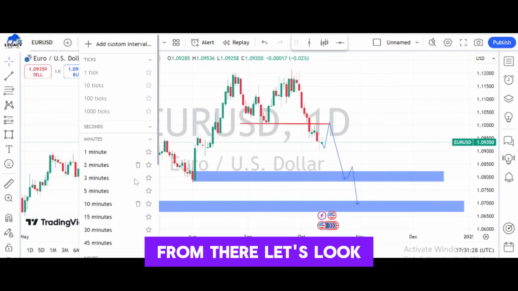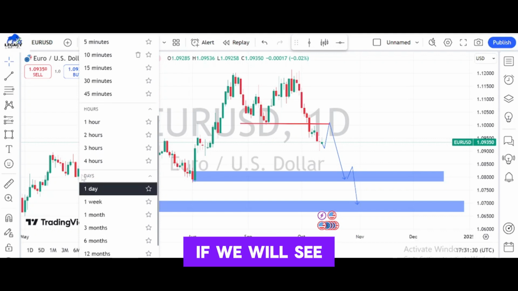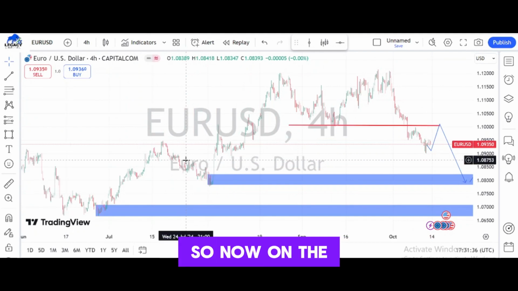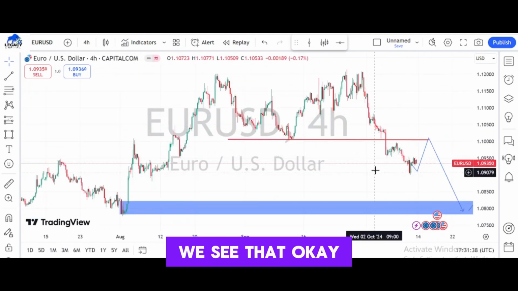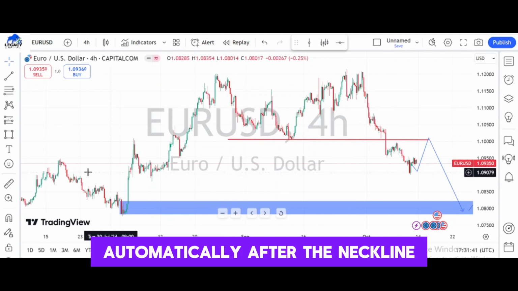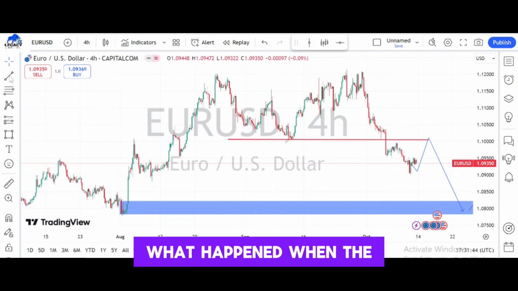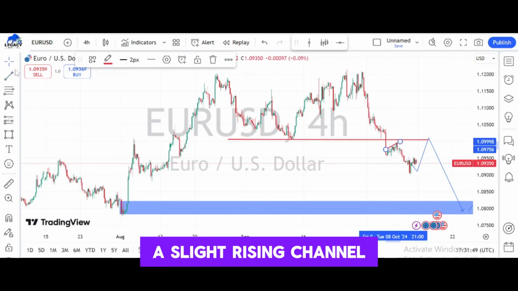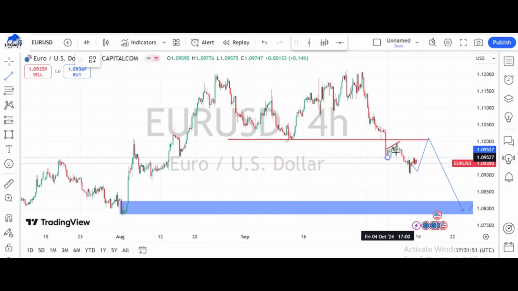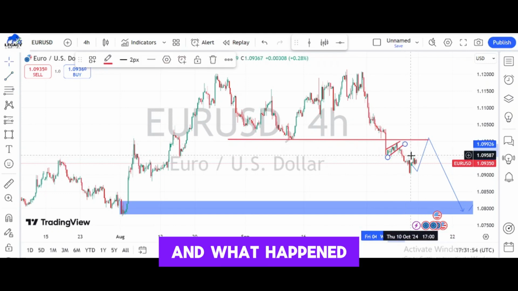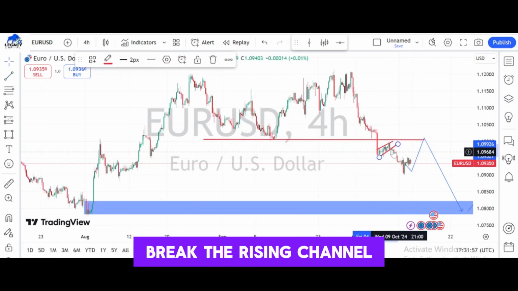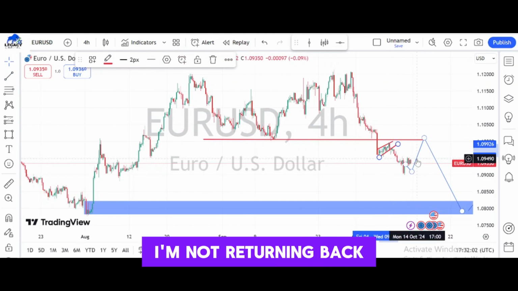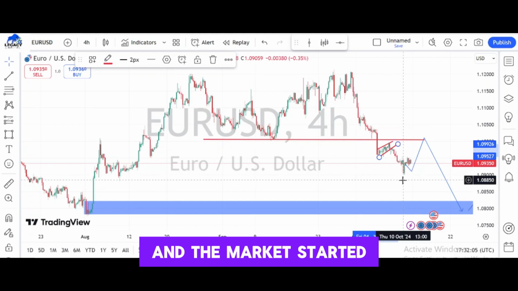From there, let's look at the 4 hours time frame to see if we will see more or clearer communication based on candlesticks. So now on the 4 hours time frame, what do we see? Automatically after the neckline was broken, what happened when the neckline was broken? The market actually created a slight rising channel. Immediately after the market broke the rising channel, the market consolidated slightly above the rising channel, telling us that, oh, I'm not returning back to this zone, and the market started moving down.